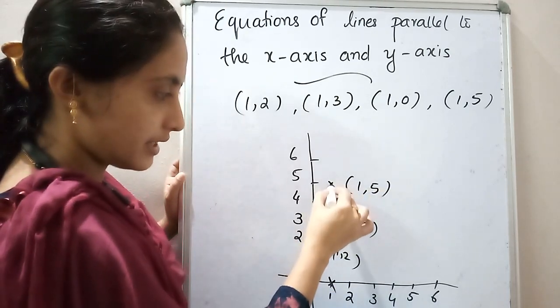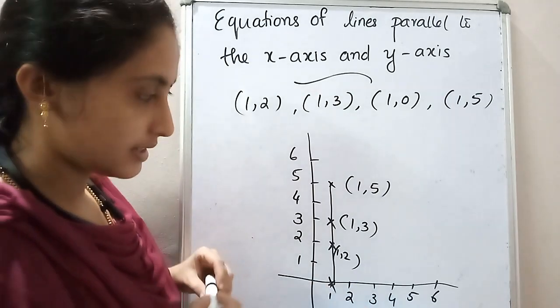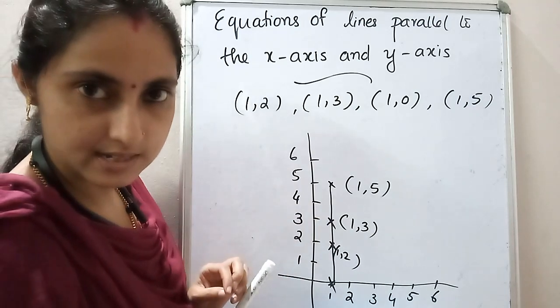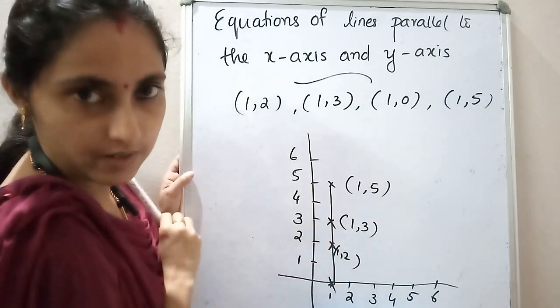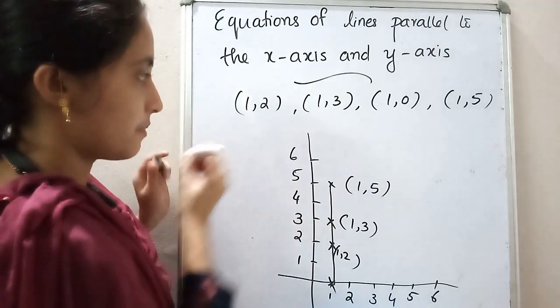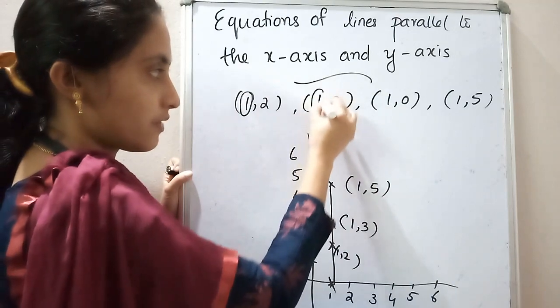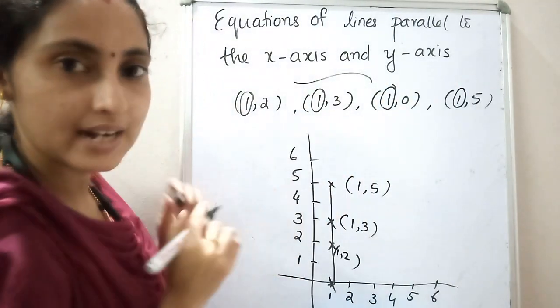While we are joining these points, you find what? What is the speciality of this line? This line is parallel to the y-axis. Okay, that means what is the speciality of these coordinates? Here 1, here 1, here also 1, here also 1. That is, the first coordinate is same.